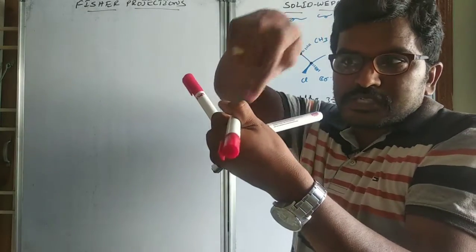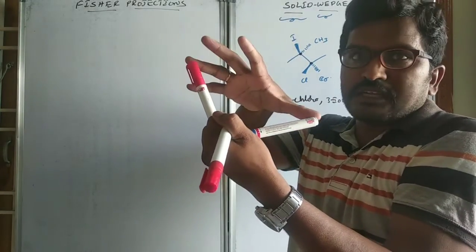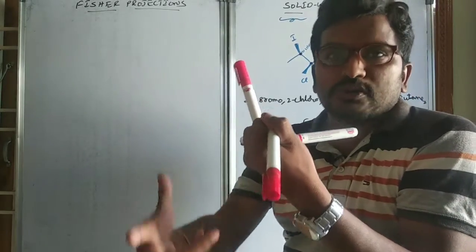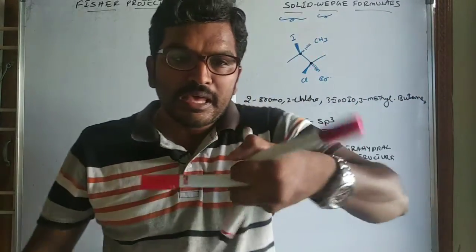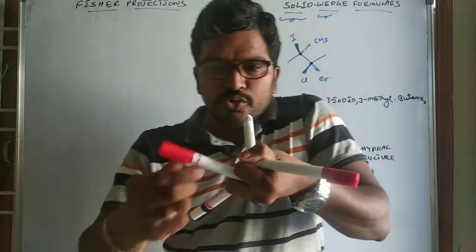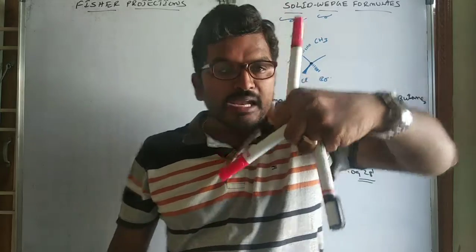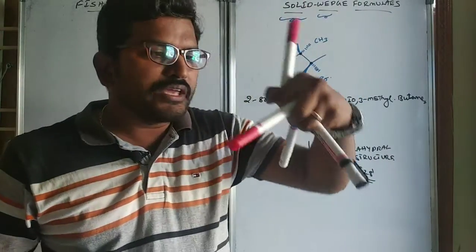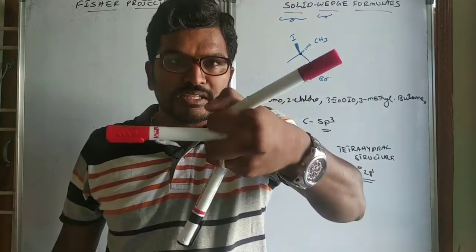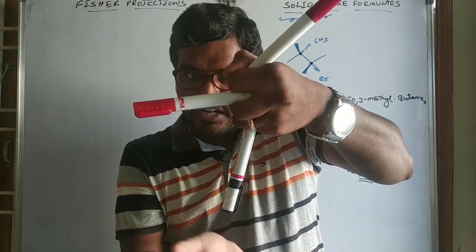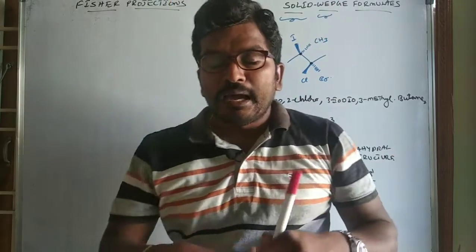Whenever you see the compound in such a way that two will be in the plane and two will be out of the plane, it is a solid wedge formula. In Fischer projection, you view the compound like this, so two will be towards you and two will be away from you. In solid wedge formula, you have to see the compound in such a way that two will be in the plane of the paper, one will be below the plane and one will be above the plane.